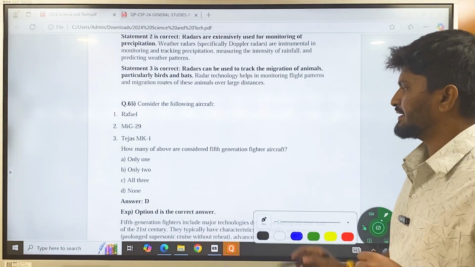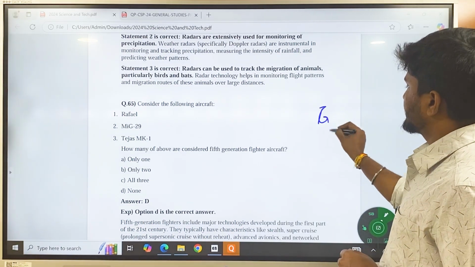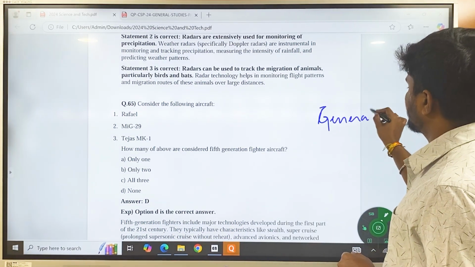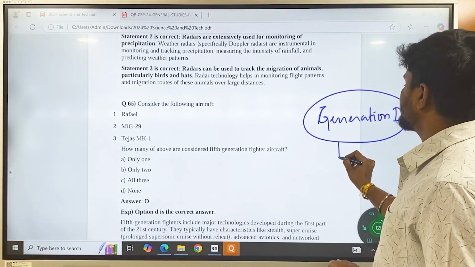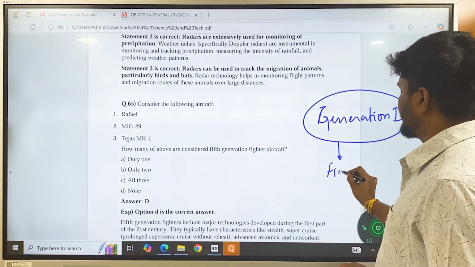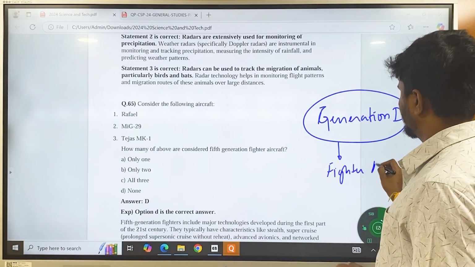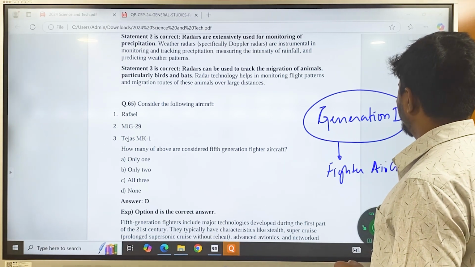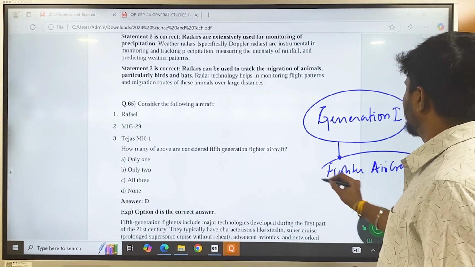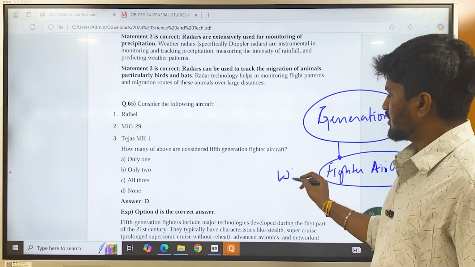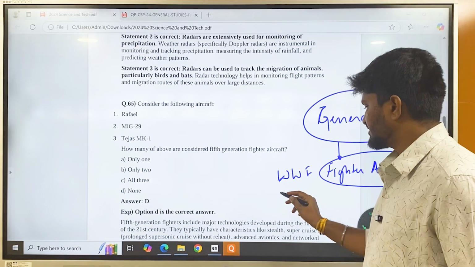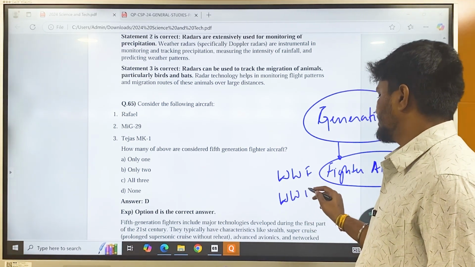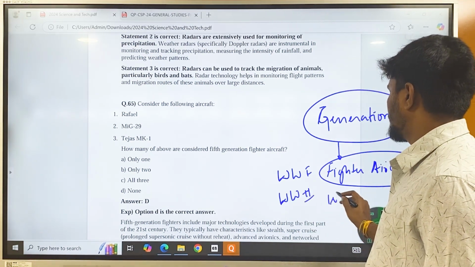What is generation in aircraft? Generation 1 is when the first fighter aircraft were developed. For the first time, fighter aircraft were developed during World War One by the Germans. These were called first generation, and second generation were developed during World War Two.